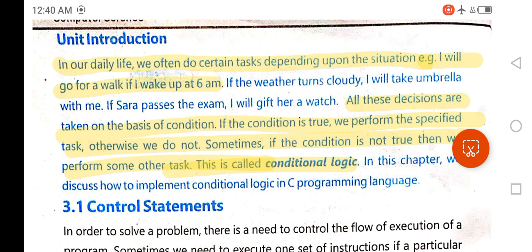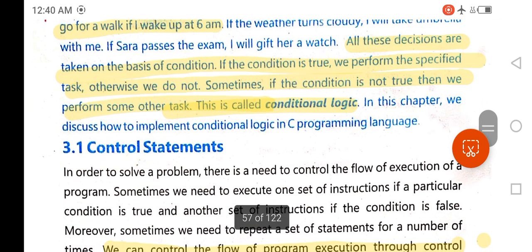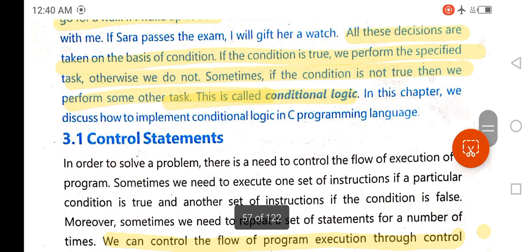Suppose if I do not wake up at 6, then I will not be able to go for a walk. So all the decisions depend upon condition. If the condition is not true, then we perform some other task. This is called conditional logic. So here is the short question of conditional logic.